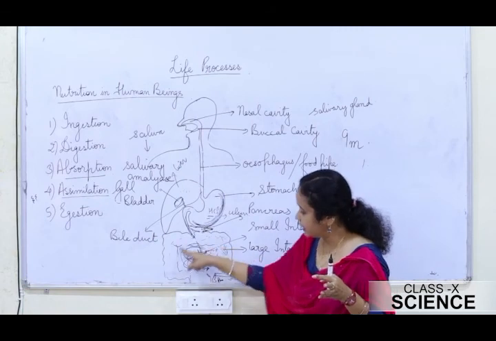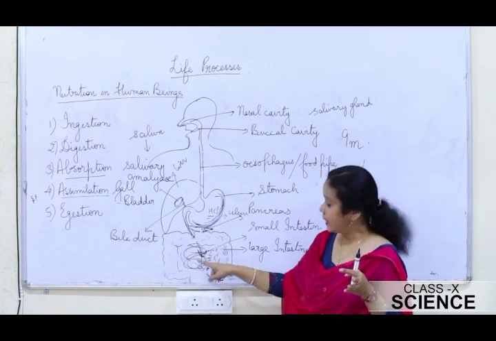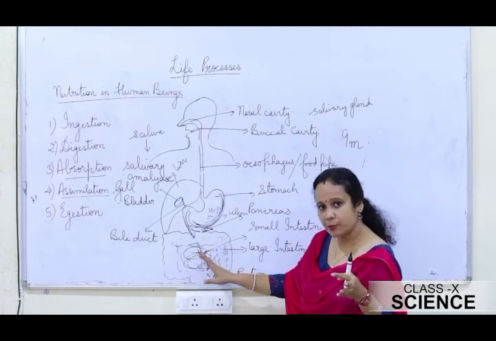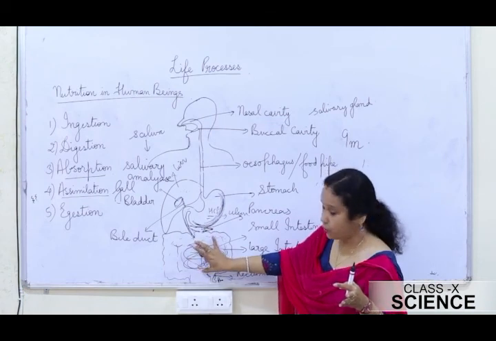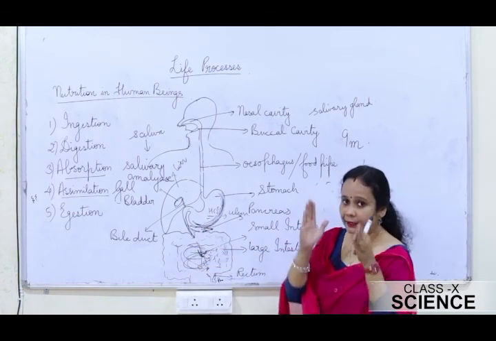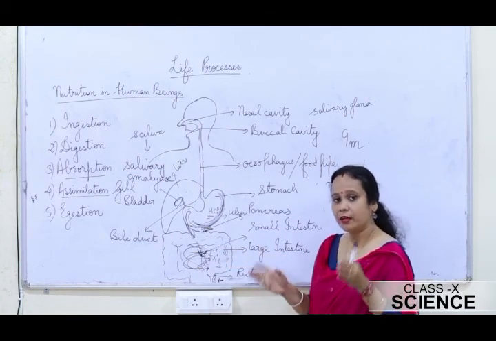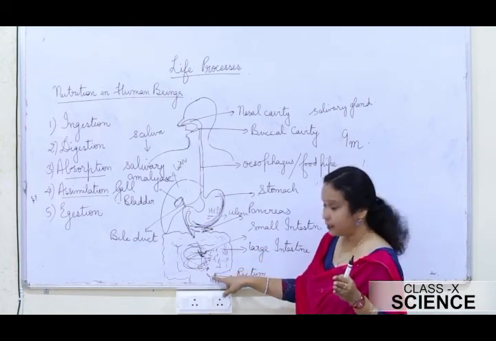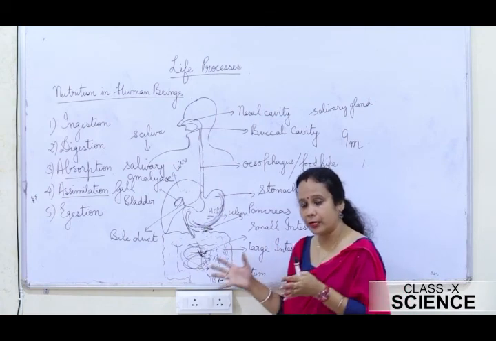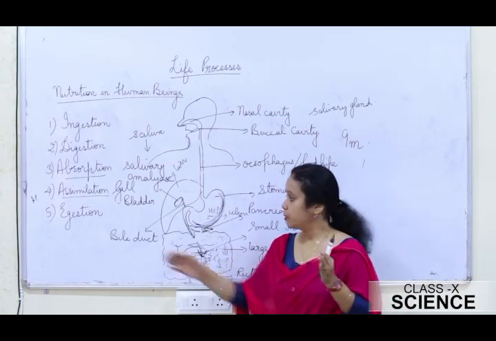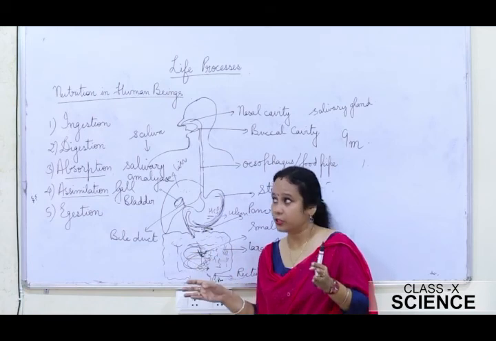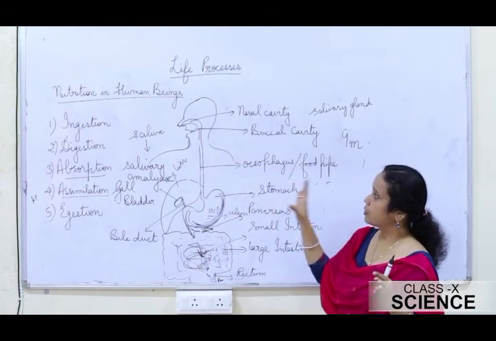The digestion got completed in the small intestine itself, and absorption also started here. The entire absorption process took place in the small intestine, and then the undigested food passed on to the large intestine, from where it was stored in the rectum for some time, and finally it got expelled from the anus by the process of egestion or defecation. So this is all about nutrition in human beings.